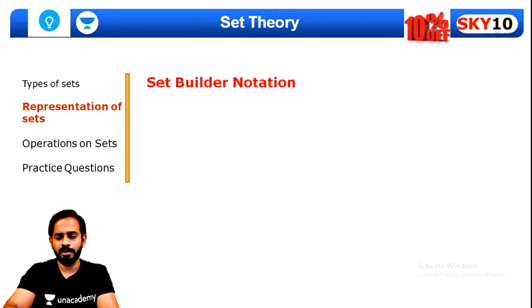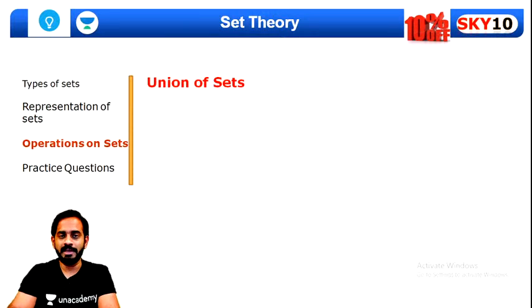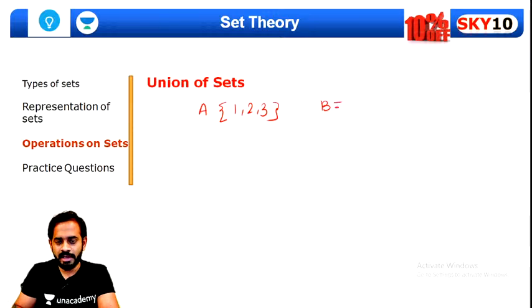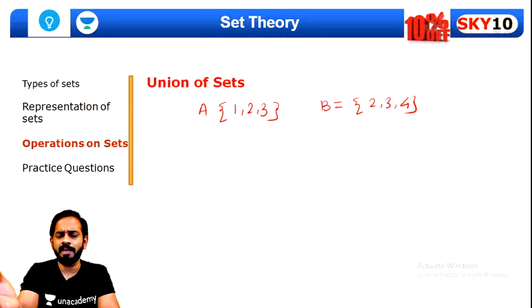It's quite simple. Let's quickly move ahead. Now let's see what is the union of sets. Let's say set A is 1, 2, 3, and set B is 2, 3 and 4. If we represent these sets with a Venn diagram, what do we mean by a Venn diagram? A Venn diagram is nothing but a circle drawn to represent each and every set.